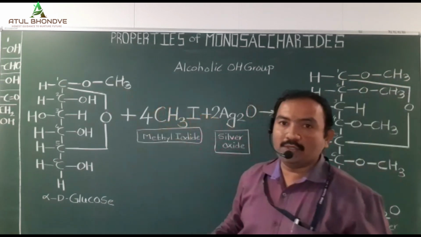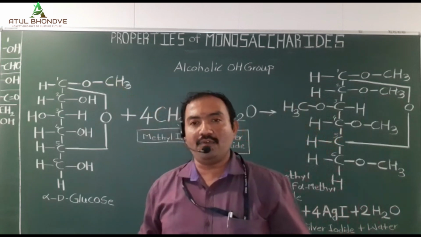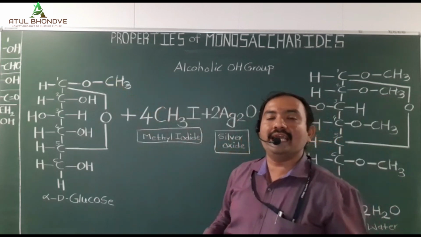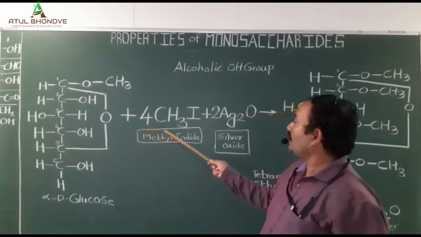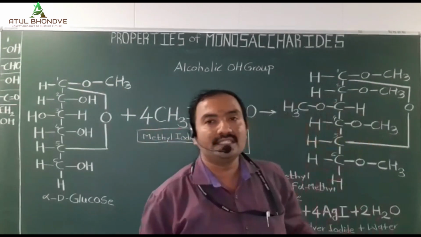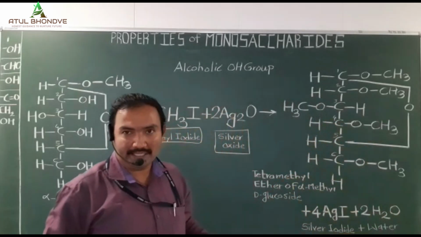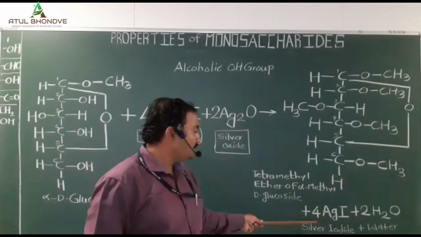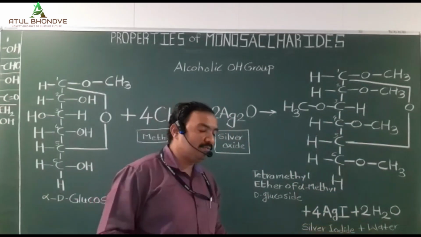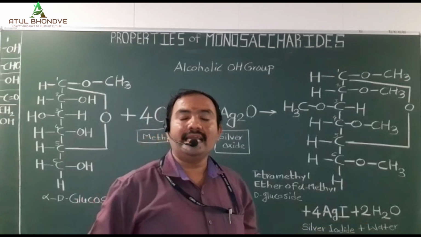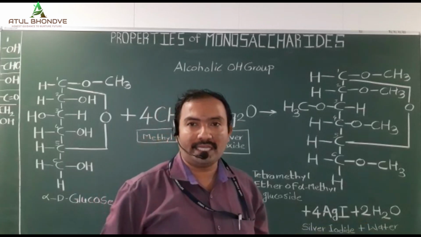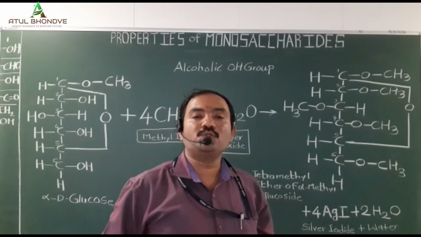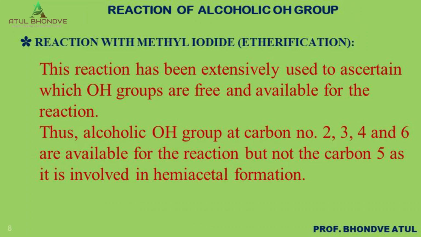The glycosidic OH group, when reacted with alcohol, forms a glucoside. This glucoside, when reacted with the methylating agent like methyl iodide and silver oxide, gives a synthesis of tetramethyl ether of alpha-D-glucoside, and with this there is a synthesis of silver iodide and a molecule of water. This reaction is commonly used to identify or to ascertain which OH group is free and available for the reaction.